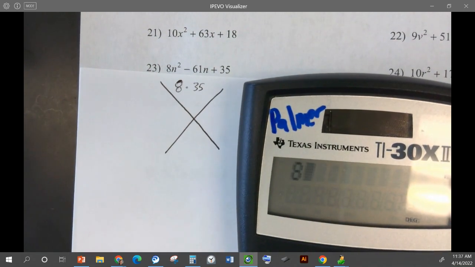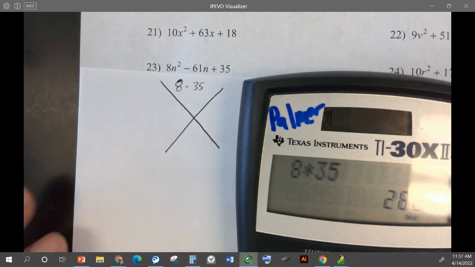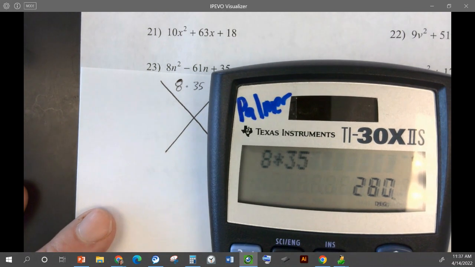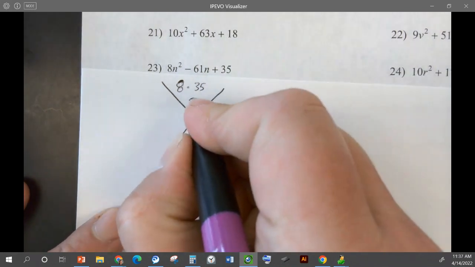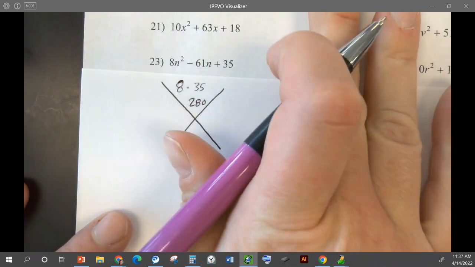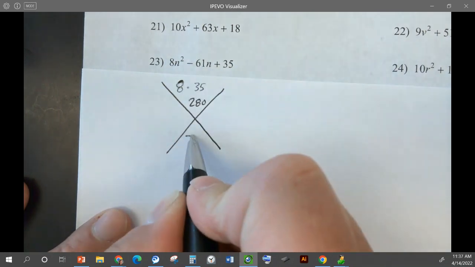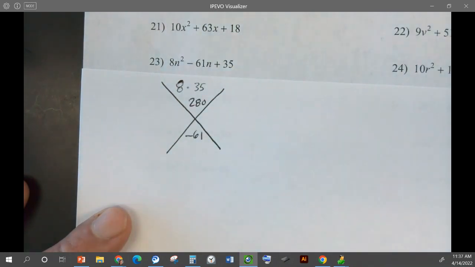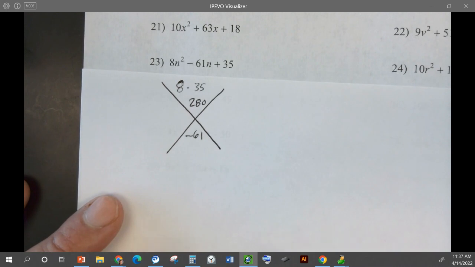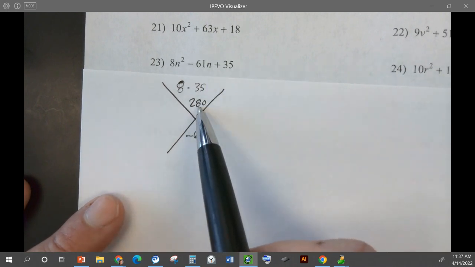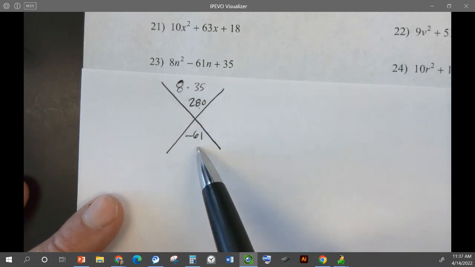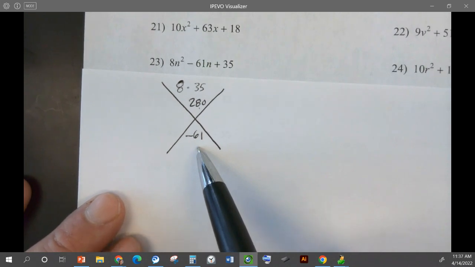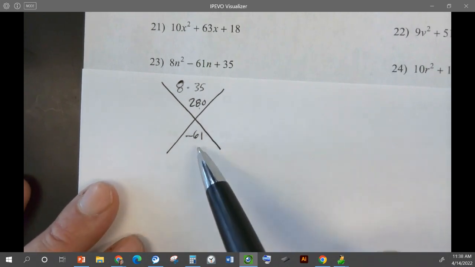So we have 8 times 35. That gives me 280. And then B is 61, so negative 61 goes down here. So I need factors of 280 that add up to negative 61. Does anyone know them off the top of your head?